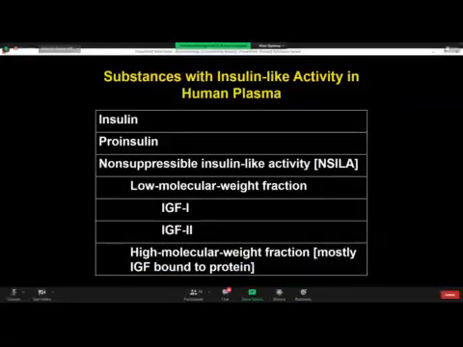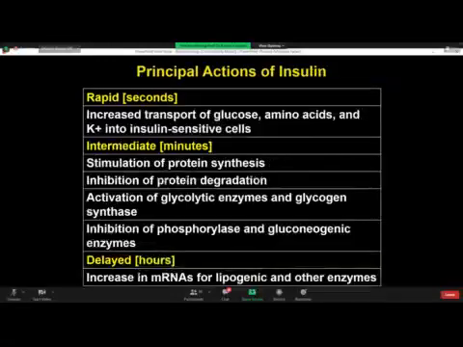Now, those substances which have got insulin-like activity also exist in the human plasma, like proinsulin and non-suppressible insulin-like activity. For example, non-suppressible insulin-like activity is insulin-like growth factor 1 and insulin-like growth factor 2. They are in fact somatomedin 1 and somatomedin 2, secreted by the liver in response to growth hormone. So they are non-suppressible insulin-like activity.